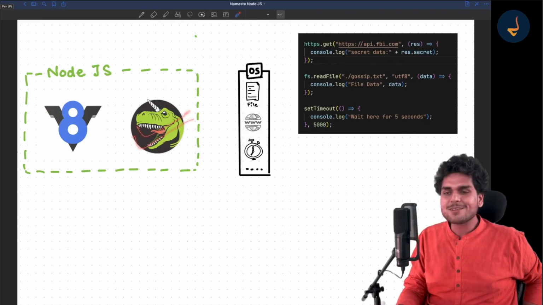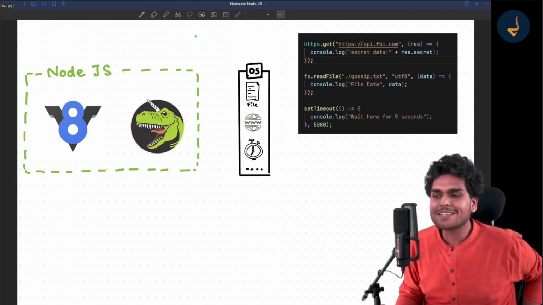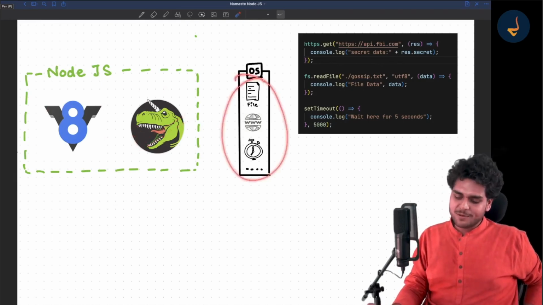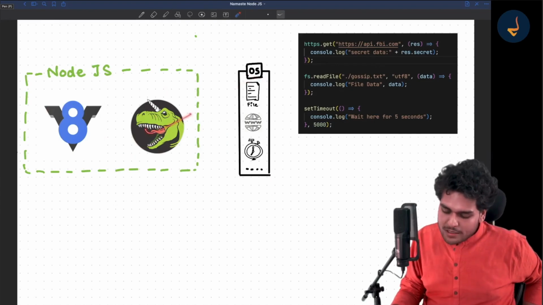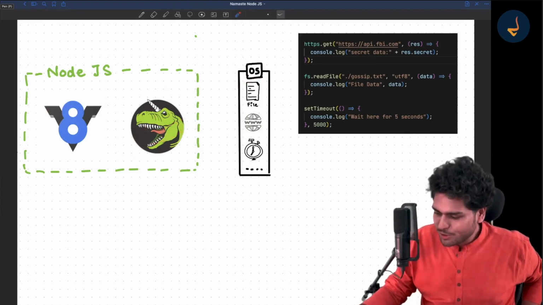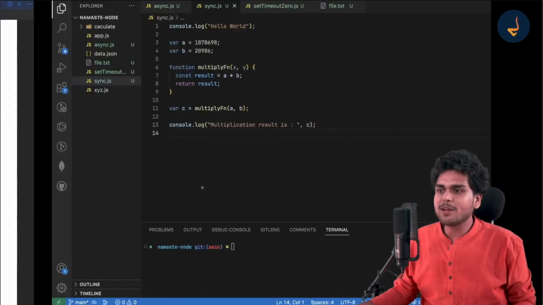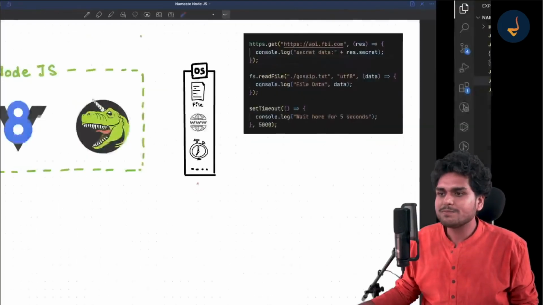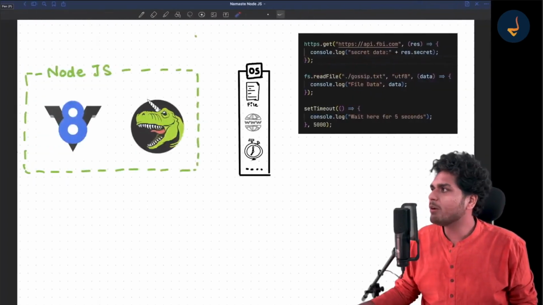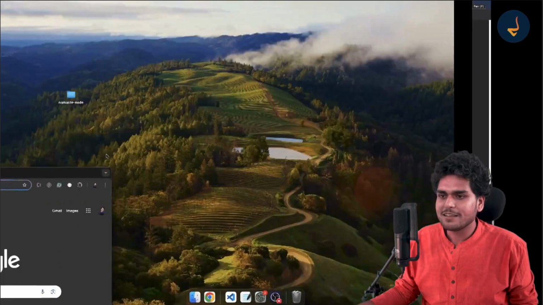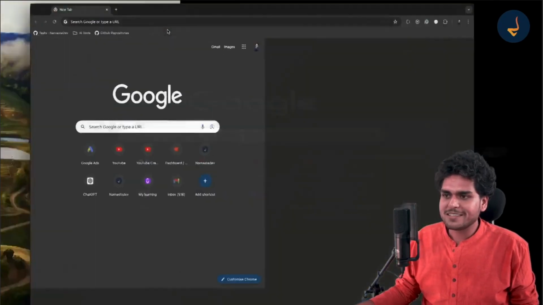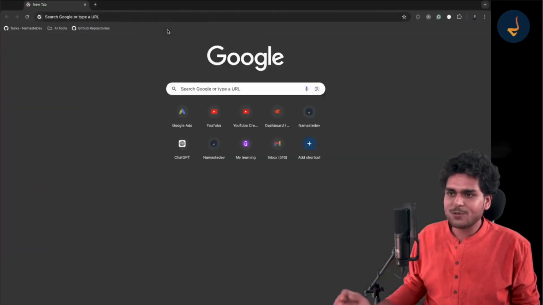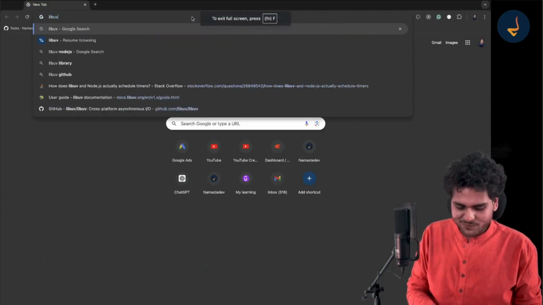Now you might be thinking, Akshay, why are you kidding me? What is this unicorn? What is this dinosaur? And there is the operating system with all these things. What is all this? Let me just show it to you. Don't you worry. Let me go to the browser. Where is my browser? Okay, I don't have a browser. Let me get my browser over here for you. And let me show you libuv. So here is our browser, and if I search for libuv over here, let me just show it to you.